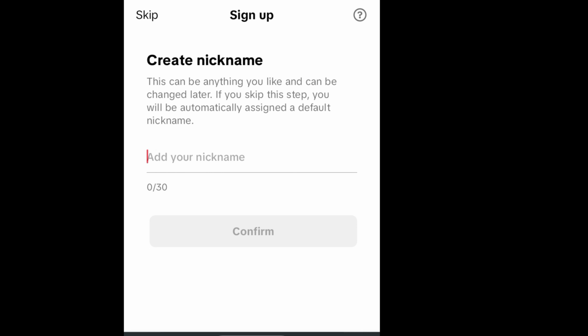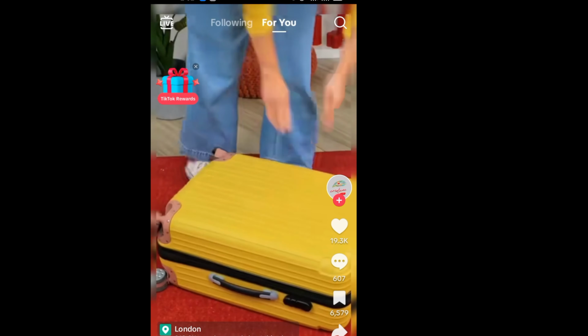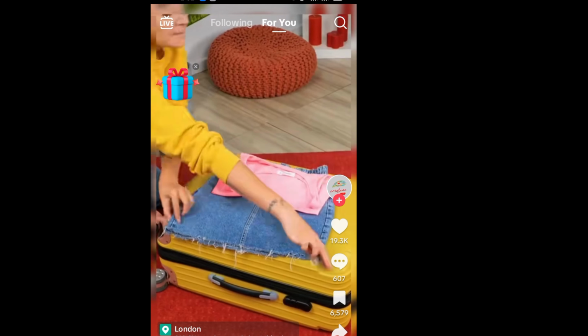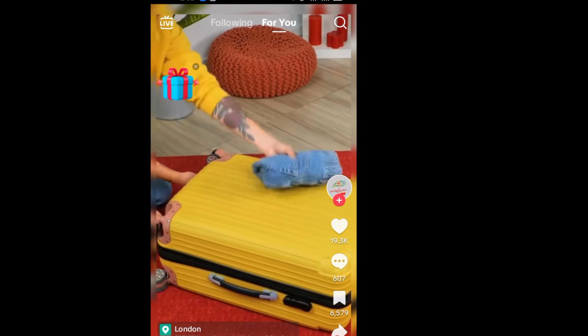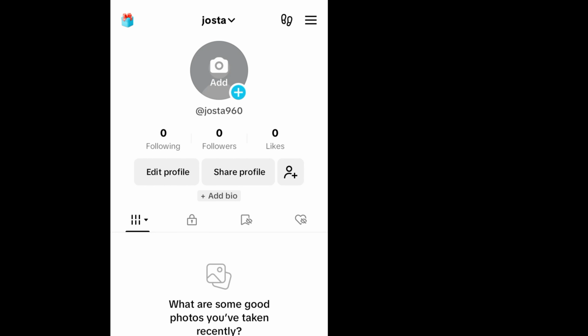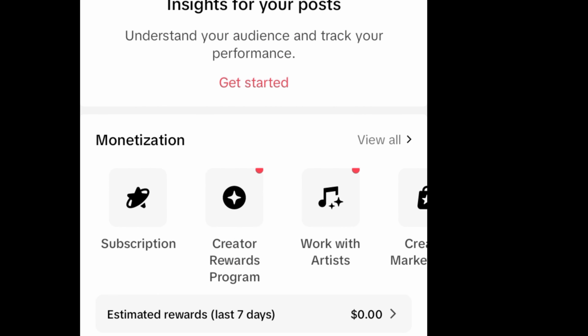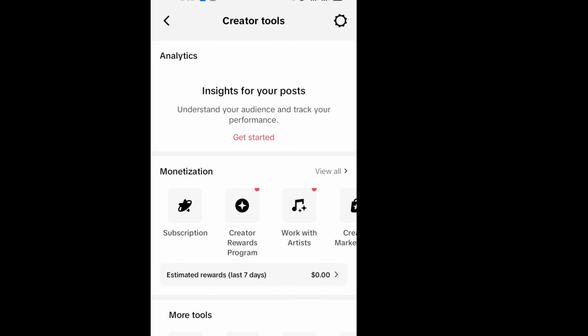Now they say create a nickname. I'll just put Joestar. Now my account has been created. To confirm that this account is an international TikTok account and it is monetizable, click on the profile. As you can see, this is Joestar. Nice. I click on these three lines there. I'll click on creator tools. So from the monetization here, you see creator reward program. That means that this account is an international TikTok account and you can use it to make money.